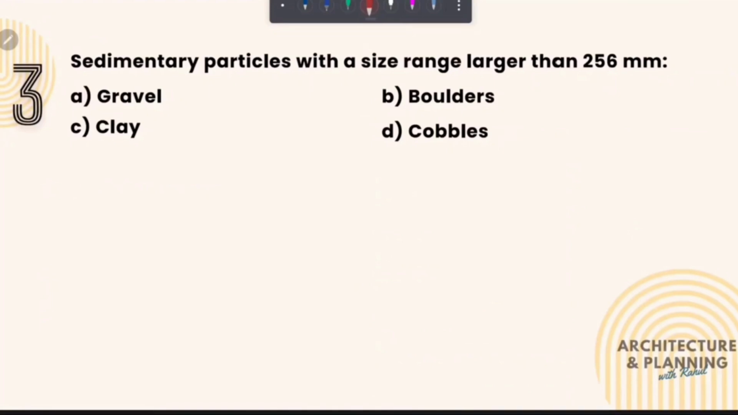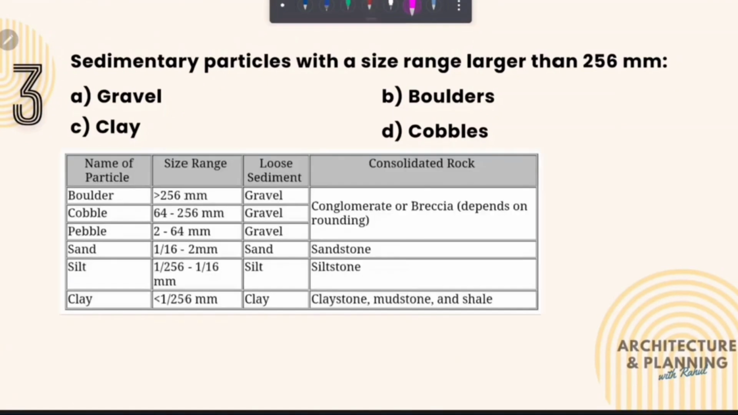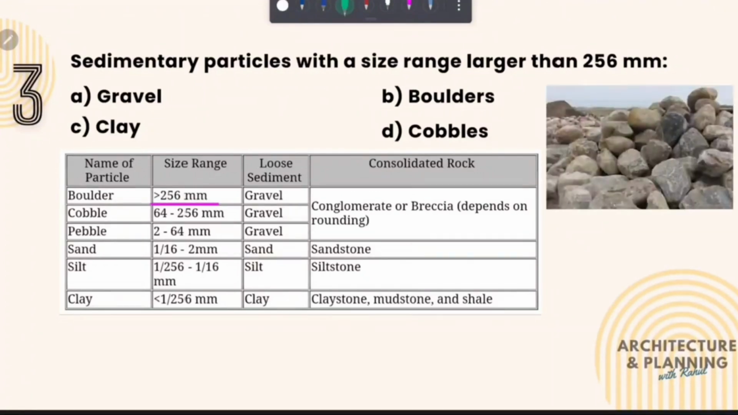Sedimentary particles with a size range larger than 256 mm. So there are different names of sedimentary particles with different sizes, and here in this table you can see the names of particles with different size ranges. If the size exceeds 256 mm, then it is called boulders. So the correct answer of this question is option number B, boulders, because the size range is larger than 256 mm.